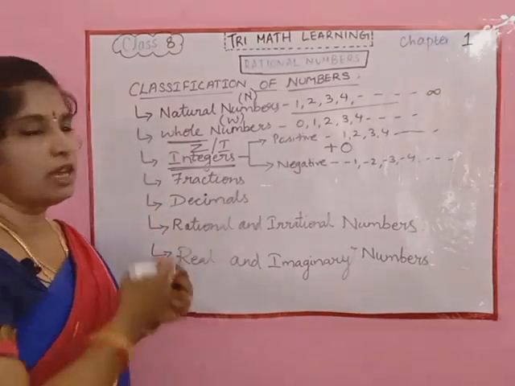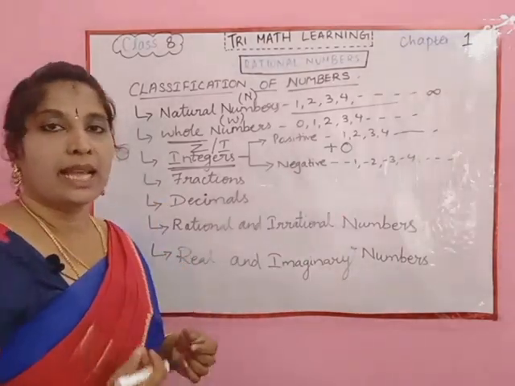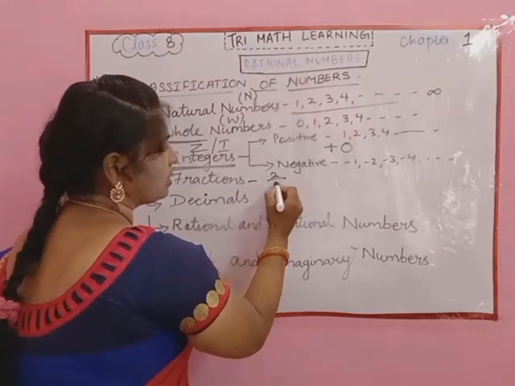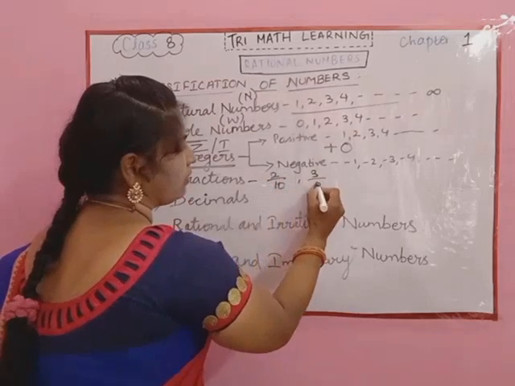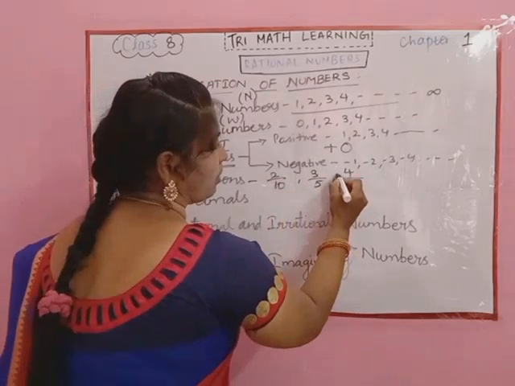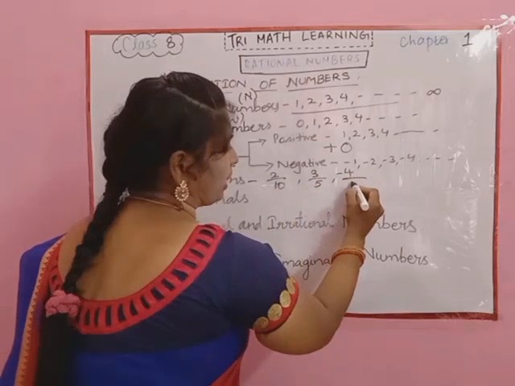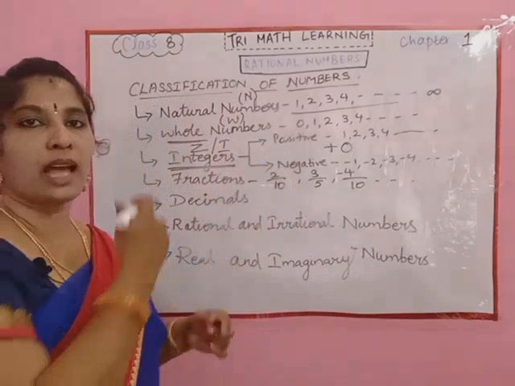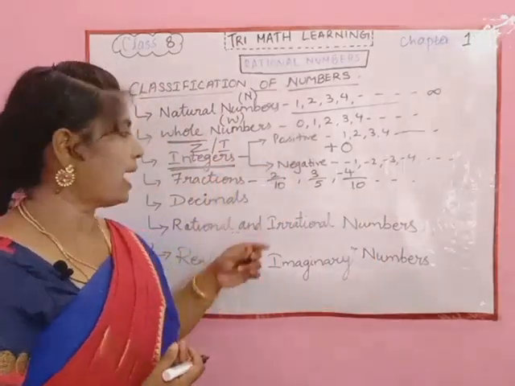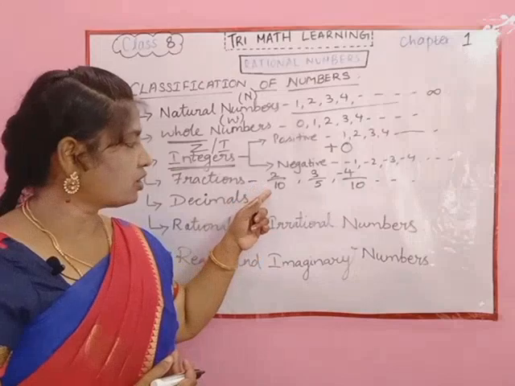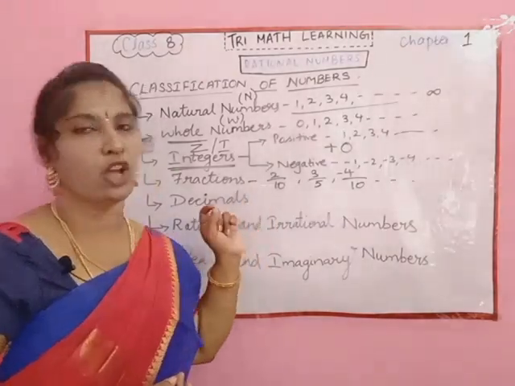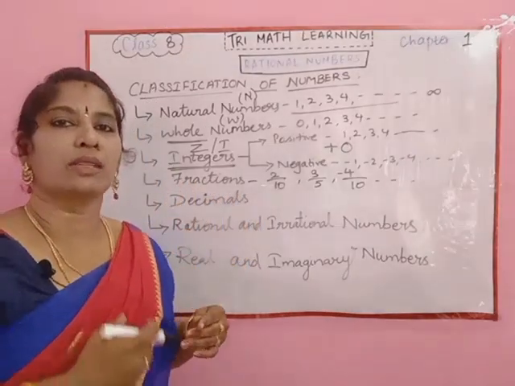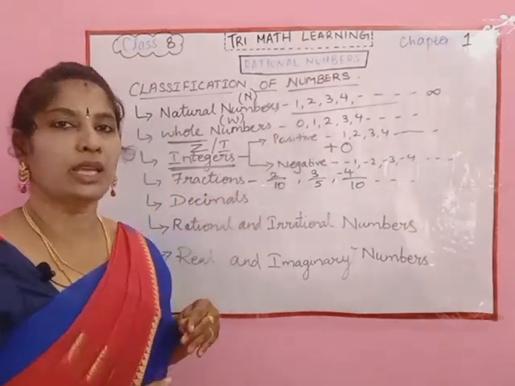Moving on to the fractions. So a fraction will have two parts, that is numerator and denominator. And how are they represented? Like 2 by 10, 3 by 5, or -4 by 10 and so on. So here the number which is above the fraction bar is called the numerator and the number which is below is called the denominator. So that is called a fraction, and we have come across the basic operations related to fractions.